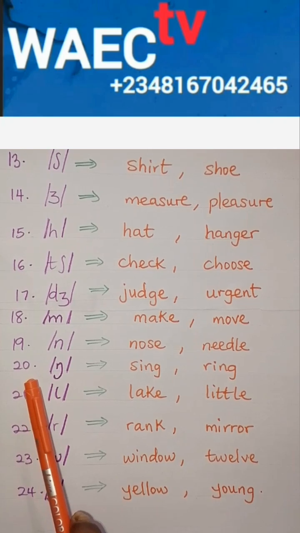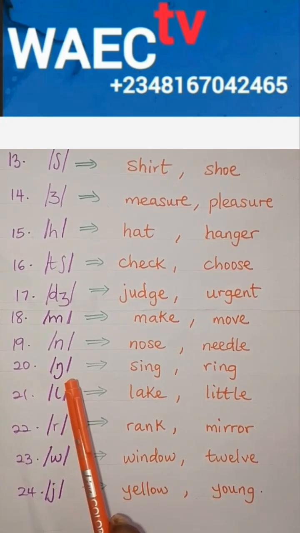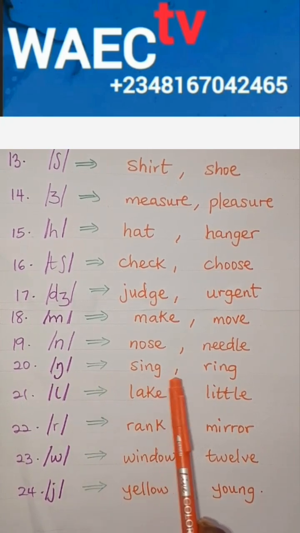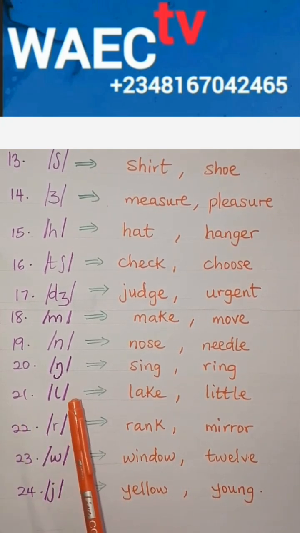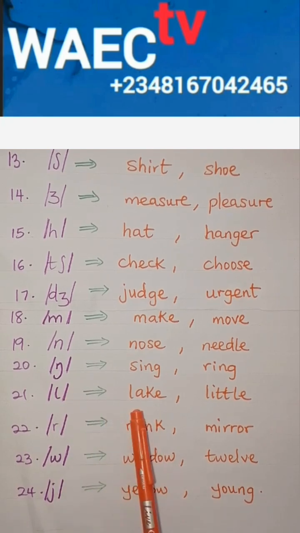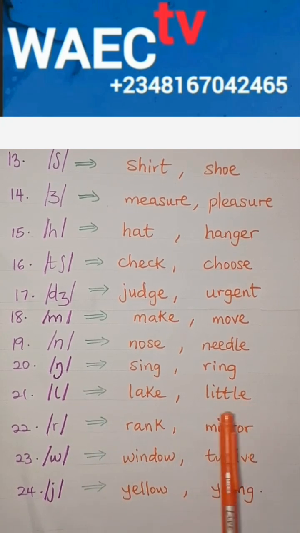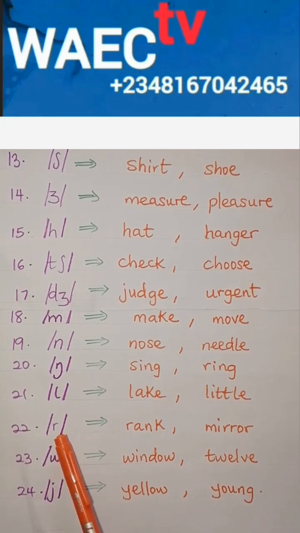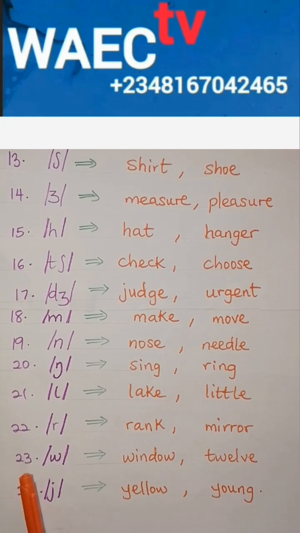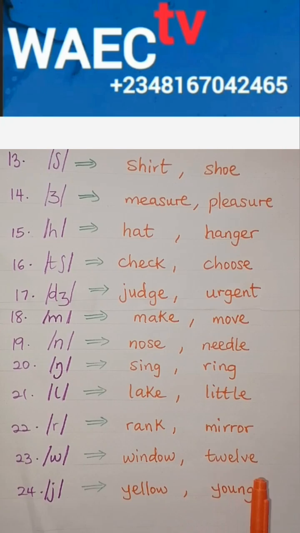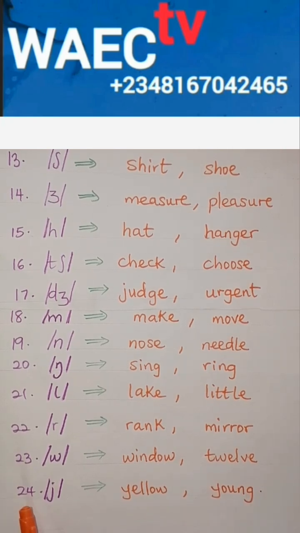Number 20, the ng sound, as in sing and ring. 21, l, the l sound, as in lake and little. 22, r, as in rank and mirror. 23, w, as in window. And the last one, number 24, y, as in yellow and young.